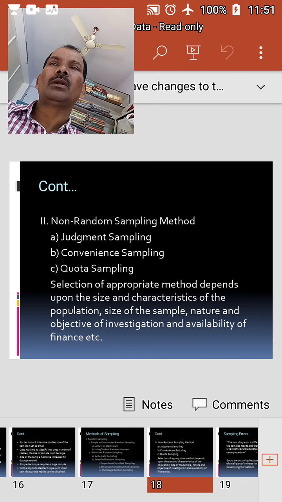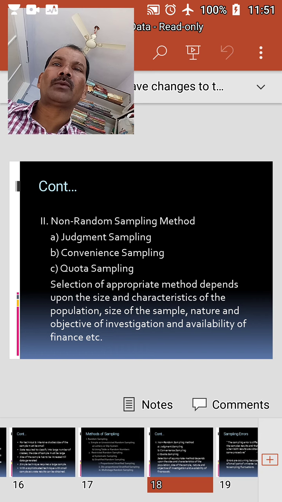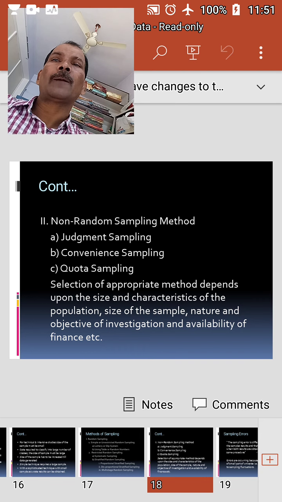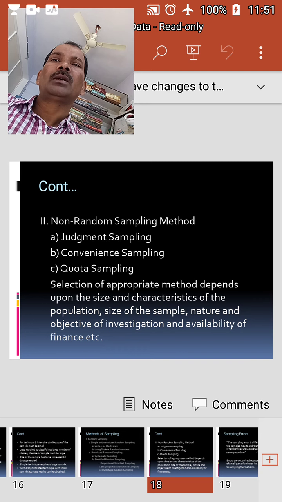who are instructed to select a specified number of units within their quotas. While selecting the units in the universe, the investigator must apply his judgment, experience, skill, and intuition. Here, those items of the quota that are selected as samples are considered to be representative of the quota. This type of technique saves time and cost. It is also useful because the strata are based on certain specific characteristics.